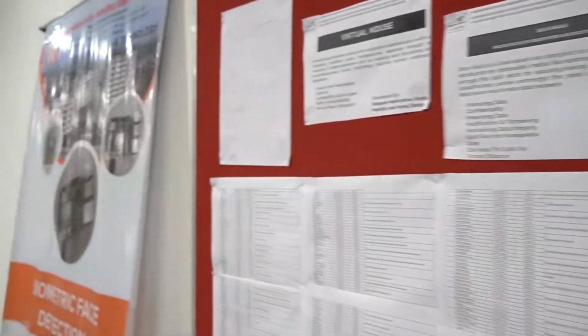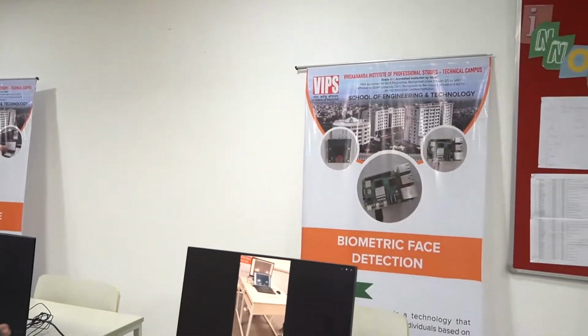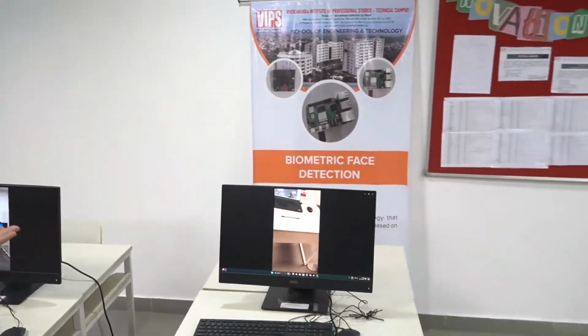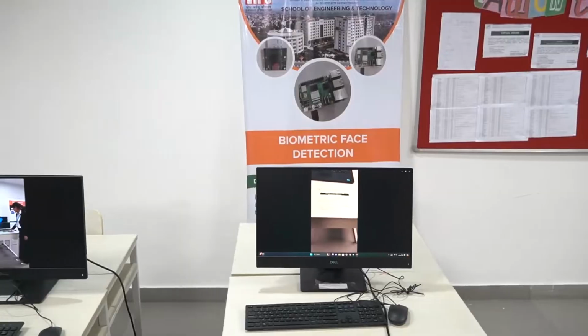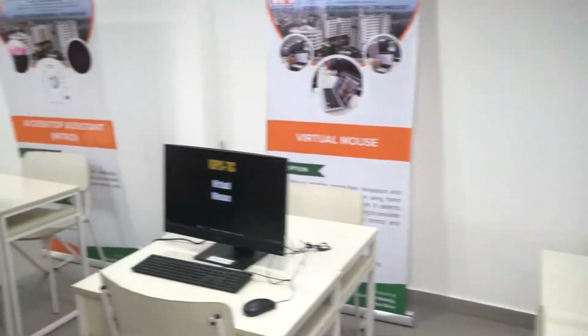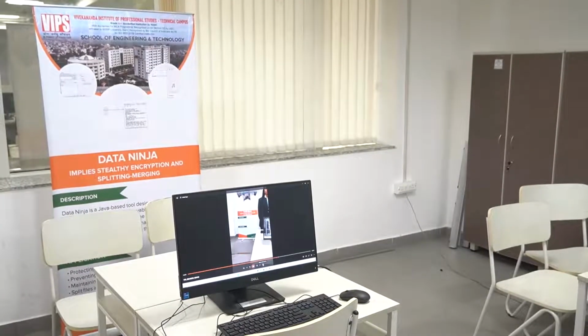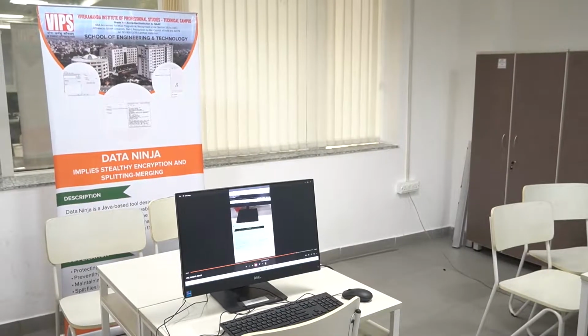Now, as you can see, these are a few of the examples where students have developed software projects. They have developed projects like biometric face detection, virtual mouse, AI desktop assistants where they have used NLP to make the desktop smarter, and Data Ninja is one of the few examples that students have implemented in their projects.